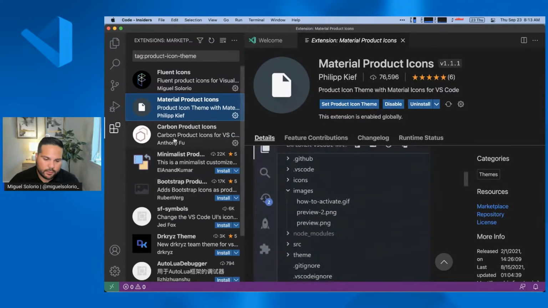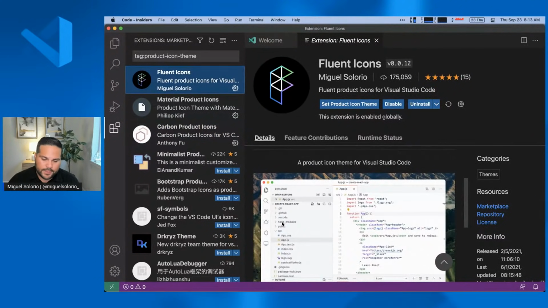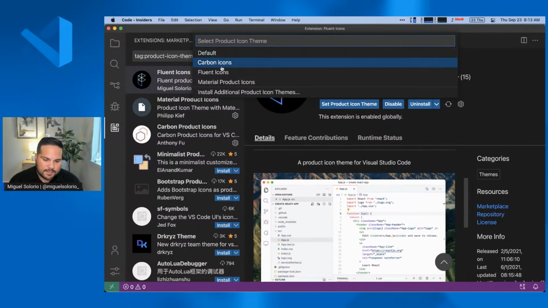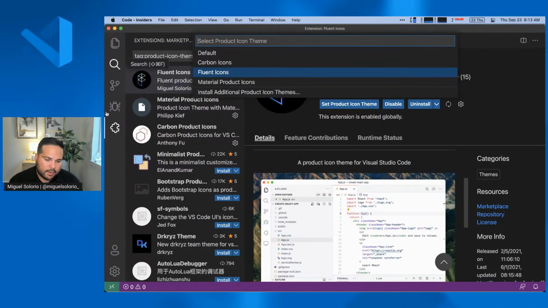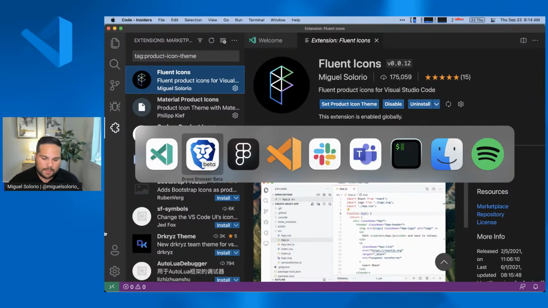So for example, there's this material one, there's this carbon one, and there's this Fluent one that I actually published, which was just taking the Fluent icons and changing them out. And if you go back to the product icon theme, you can see as I'm toggling these different views, these are all being swapped out underneath. So this really helped drive the shift from having a really outdated icon system in the beginning to now having a really dynamic icon system, where anybody could create any sort of icon theme, swap them out for whichever version they want, and really give users the most customization that they can have with their tool.